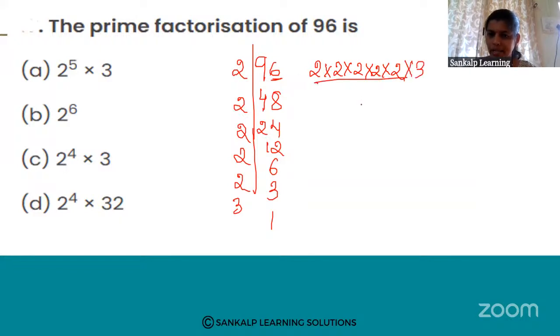So it can be written as 2 raised to 5 into 3 raised to 1, or 3 raised to 1 is 3 only. So 2 raised to 5 into 3. Is it there in the options? Yes, it is there. Option A is right, 2 raised to 5 into 3. This option is right.